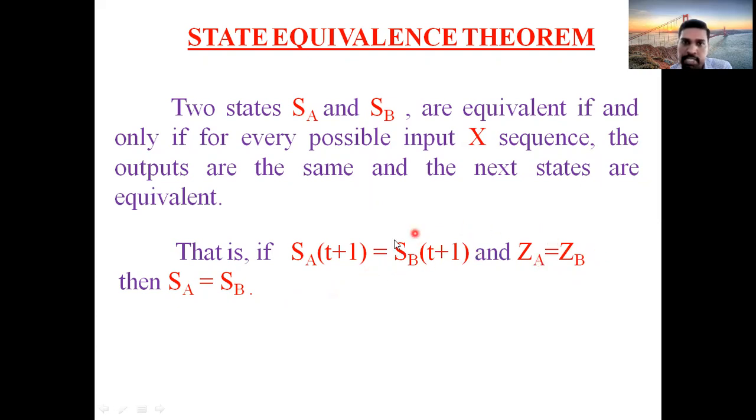Both conditions should be satisfied. Next state should be equal as well as output should also be equal. Otherwise, you cannot say they are equal states. So it is the state equivalence theorem, very important. Two states are said to be equal if and only if their next states are equal and outputs are equal. Clear?